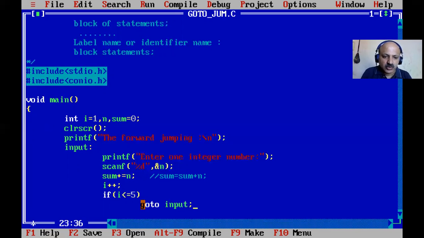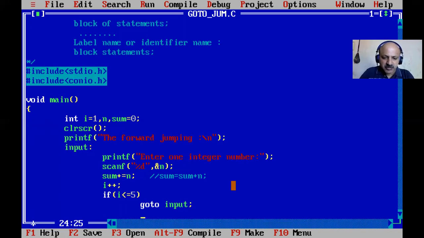Okay, so if that condition is true, the input block is repeated like a loop. So i less than 5, yes, because i is 1. So every time first without condition it is checked, and one number is entered, sum and i plus plus make i 2. So i less than 5, yes, that is true, so the label is reached. Then the second time a number is input and sum, i plus plus, then condition check i less than 5, yes, so goto is going back to input. So like 3, 4 and 5, when i equals 5, it comes out of that block. So that is our condition.